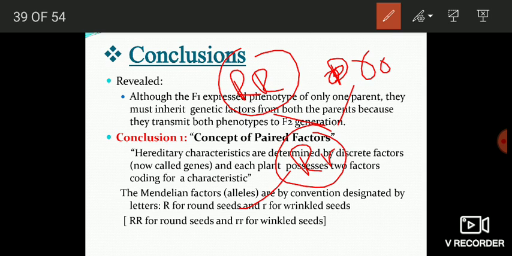According to Mendel, the heredity characteristics, that means the round seed shape, or simply the seed shape, which is a heredity characteristic, are determined by discrete factors. Here the discrete factors are capital R and small r, and each plant possesses 2 factors coding for a characteristic. Here also a plant has 2 discrete factors, one is capital R and this one is small r, and this pair of factors determines a characteristic of a plant.